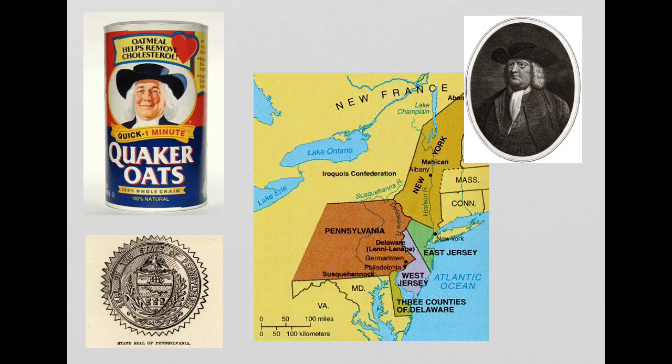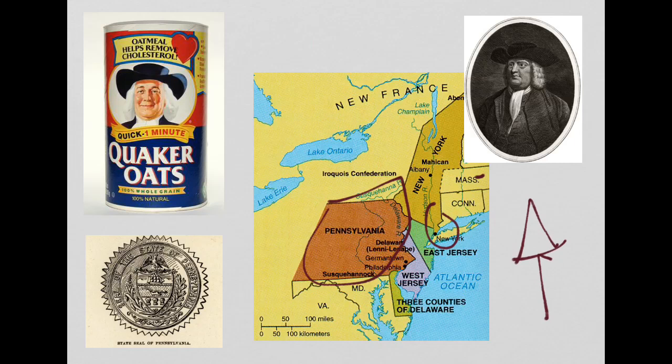Kind of clever. Another key middle colony is the colony of Pennsylvania. And Pennsylvania is founded by this man right here, William Penn. And you can see the middle colony here in the middle. Here you can see where New York is in comparison and Massachusetts up here in comparison.